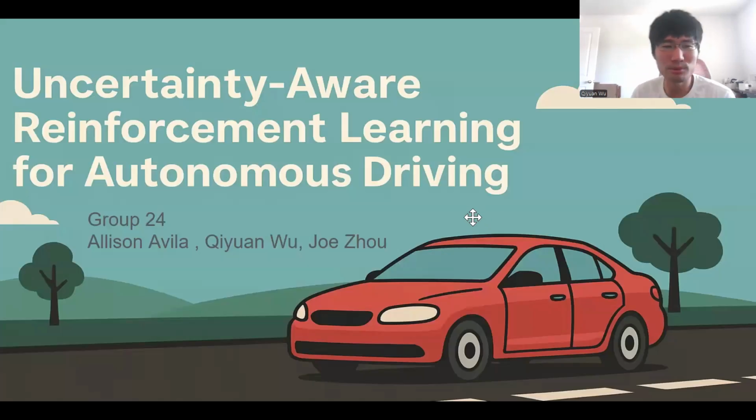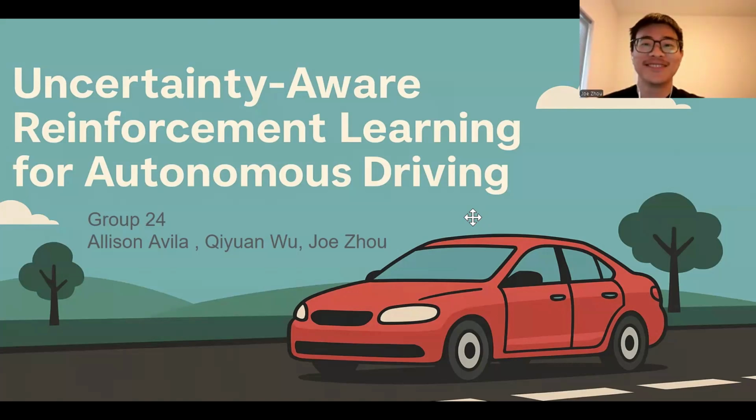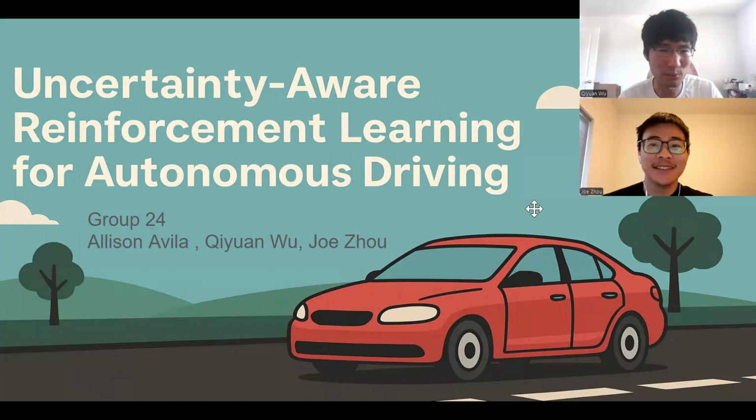All right, we are group 24. I'm Qiyuan. I'm Joe. I'm Allison. Okay, we are going to present our project Uncertainty-Aware Reinforcement Learning for Autonomous Driving.